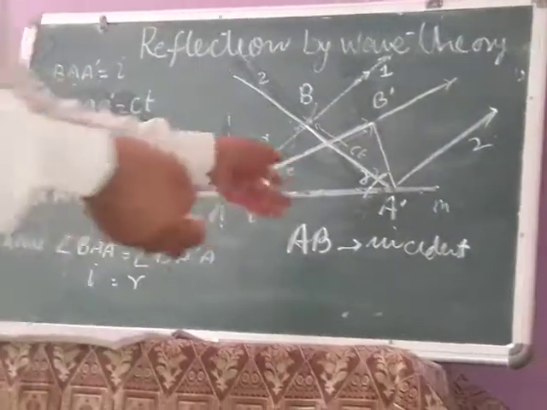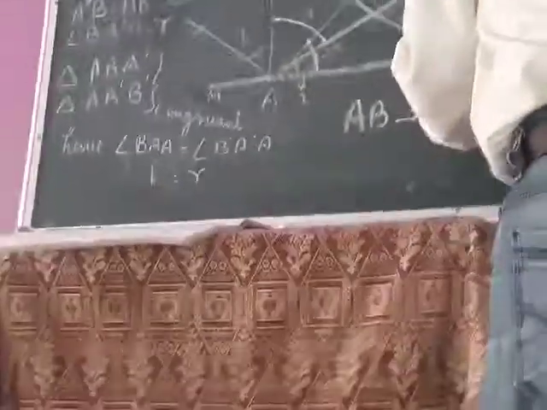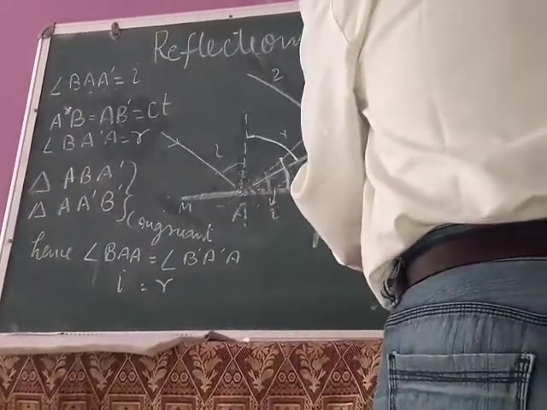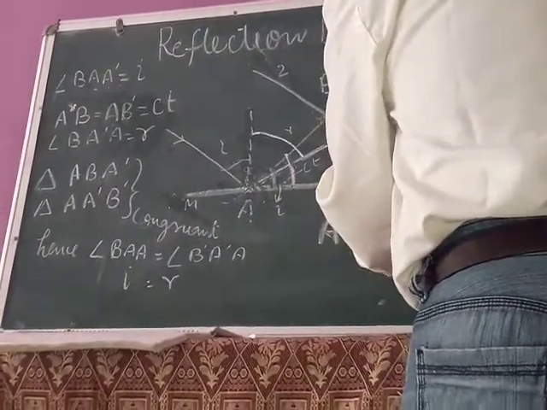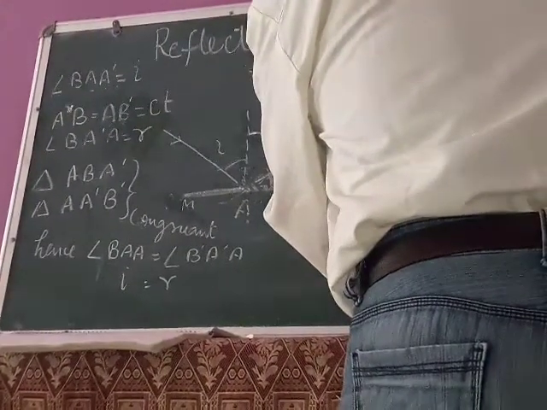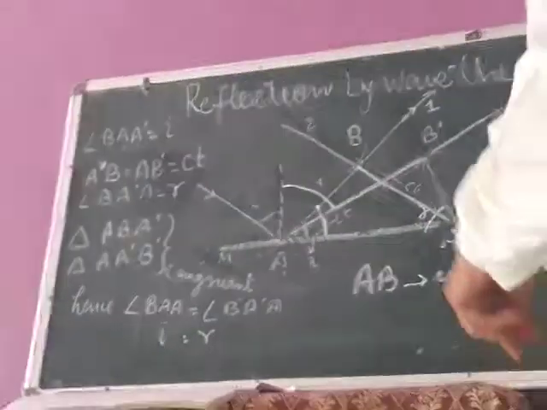So after reaching this, let us see when the second part of this will reach at A. We have to draw a tangent with the time c into t, the same time. So we will have this particular path. So A dash B dash will be the transmitted wave front.